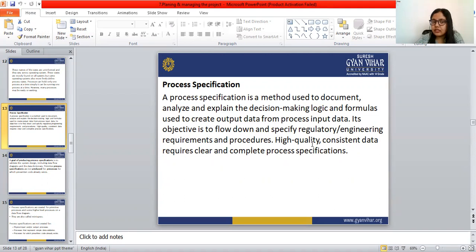High quality, consistent data requires clear and complete process specification.